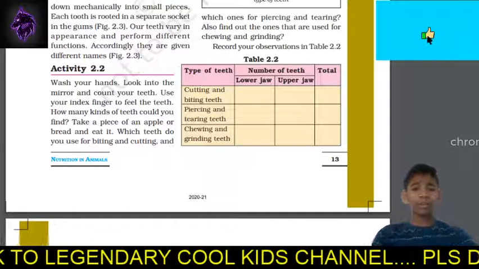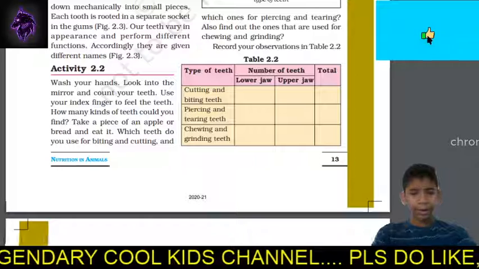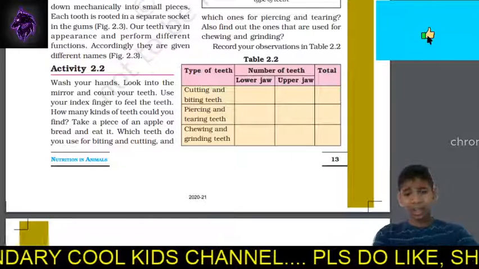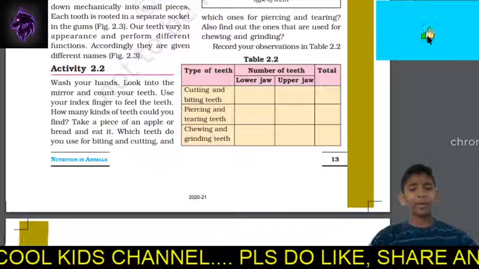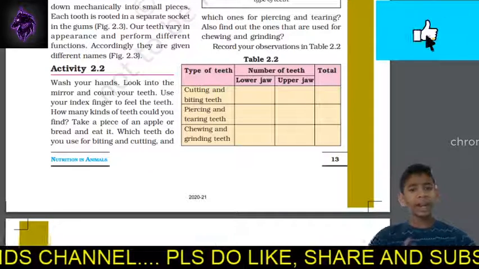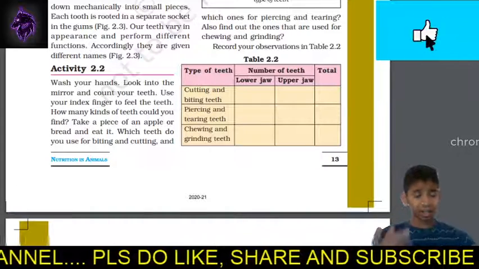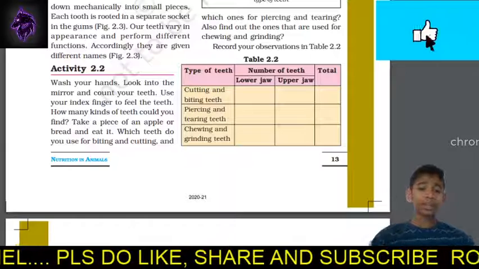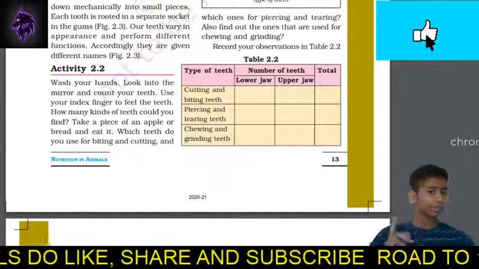So here they have given us an activity. I'll not be doing the activity, but I'll just tell you what it is. They have given the types of teeth. Now we have to find out in the lower jaw and the upper jaw how many teeth there are, and what is the total number of the cutting and biting teeth, that is the incisors, the piercing and tearing teeth, that is the canines, and the chewing and grinding teeth, that is premolars and molars.